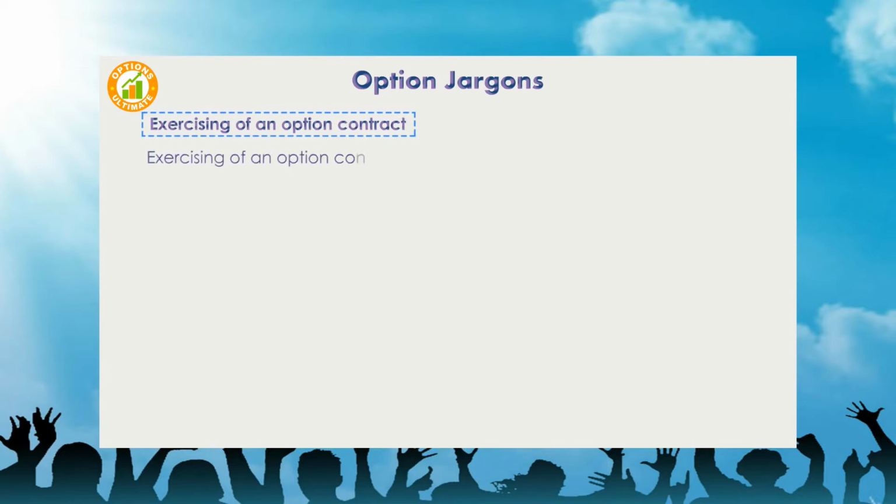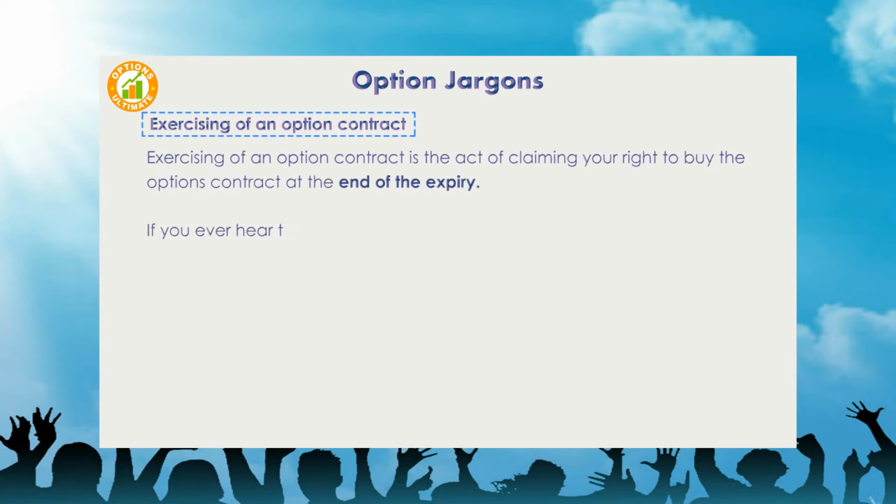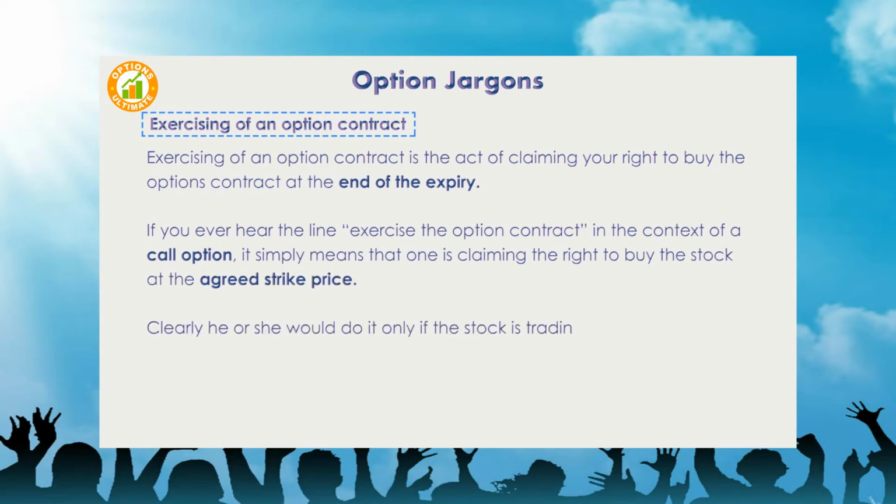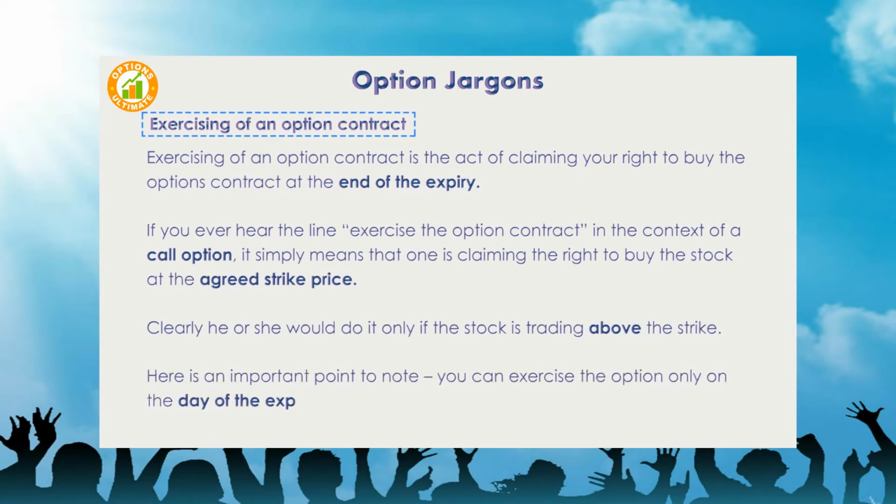Exercising of an option contract is the act of claiming your right to buy the options contract at the end of the expiry. If you ever hear the line, "exercise the option contract," in the context of a call option, it simply means that one is claiming the right to buy the stock at the agreed strike price. Clearly, he or she would do it only if the stock is trading above the strike. Here is an important point to note: you can exercise the option only on the day of the expiry and not anytime before the expiry.